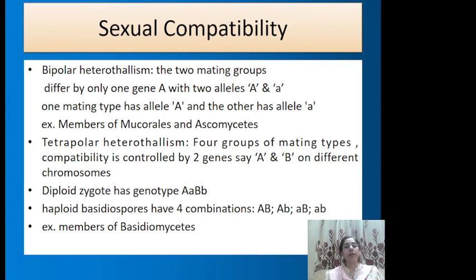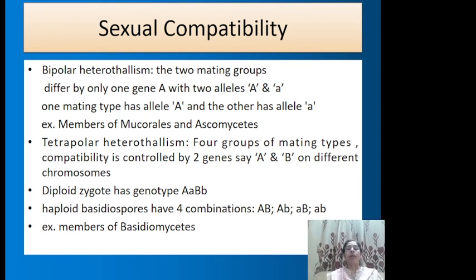bipolar and tetrapolar. Bipolar is when we are concerned with two alleles of the same gene. The two mating groups differ by only one gene, and this gene has two alleles represented as capital A and small a. Only when the opposite types of alleles come across one another do they undergo mating. This is exhibited in members of Mucorales and Ascomycetes.